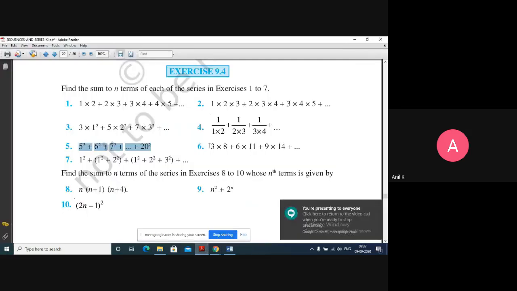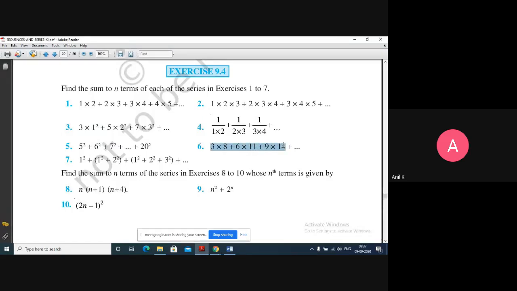So next is 3 into 8 plus 6 into 11 plus 9 into 14. Can anyone give me this nth term? See, observe the first numbers. It is 3, 6, 9, then 12, then 15. So these are the multiples of 3. So you can write it as 3n. What about 8, 11?